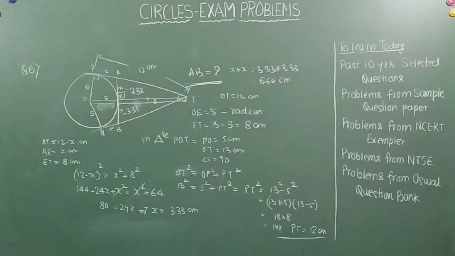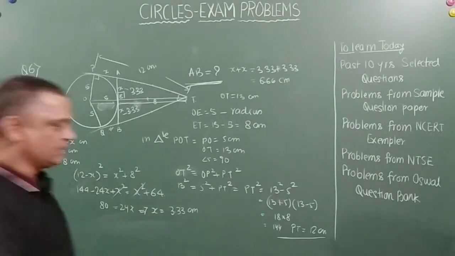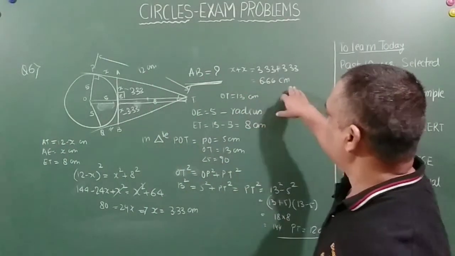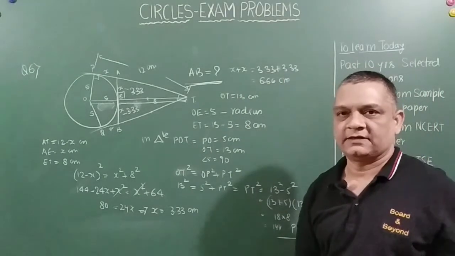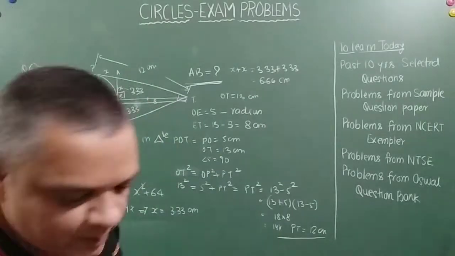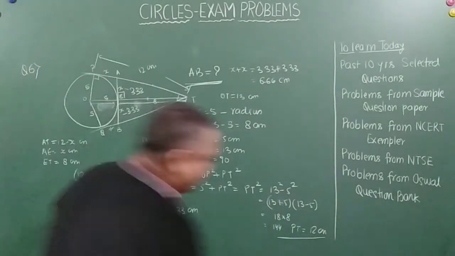Right, friends? You got it? Okay. So this is how it was solved. Correct? So you got the answer. AB is equal to 6.66 centimeters. Right? Let's move on to the next one. Probably the last problem, friends, for today. Right? I'll wind up.